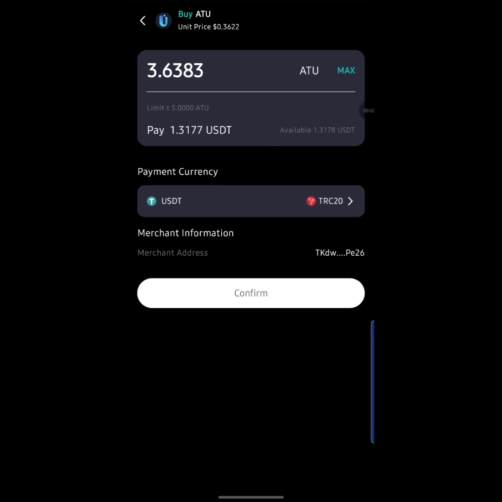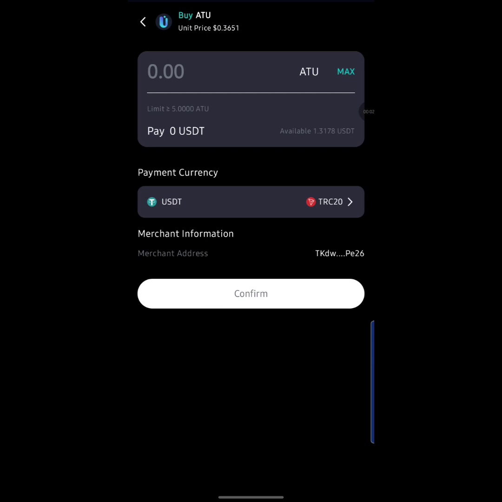So this is basically how you can buy R2 tokens right here on the C2C section of the Quantum Wallet, guys. Okay, but before you can actually come over here, make sure you have actually deposited USDT or TRX, or as well you can also deposit BNB into your account before you can actually come right here to say you actually want to buy or sell your R2 tokens. Okay, so now that you know about these, guys, how can you actually make a deposit into your Quantum Wallet? It's quite easy, guys.